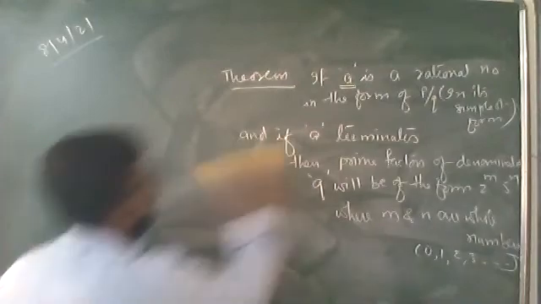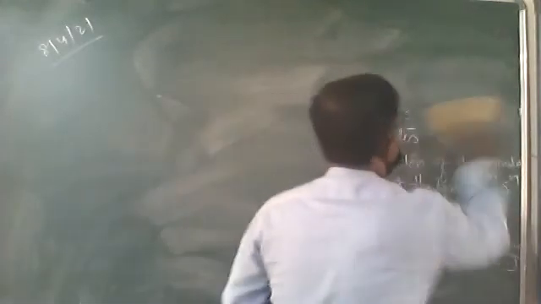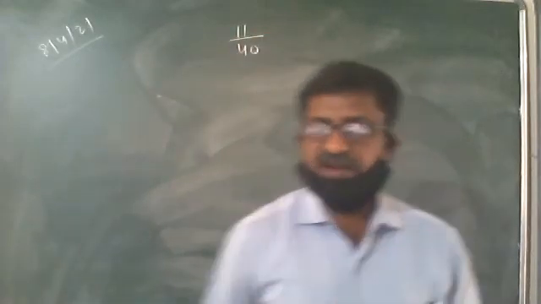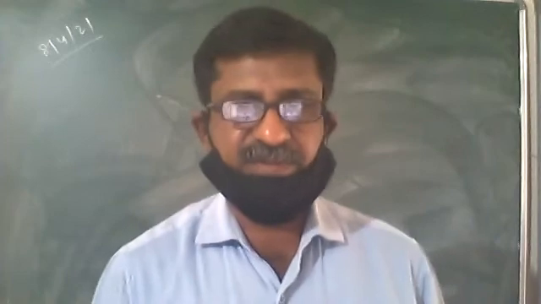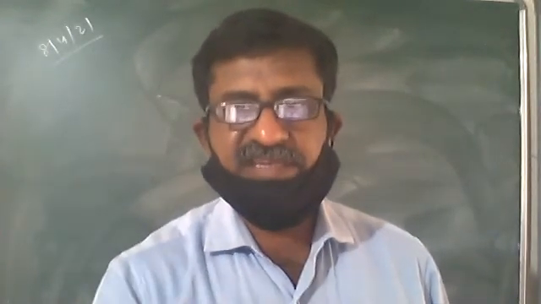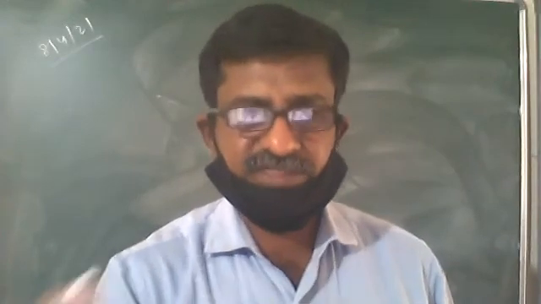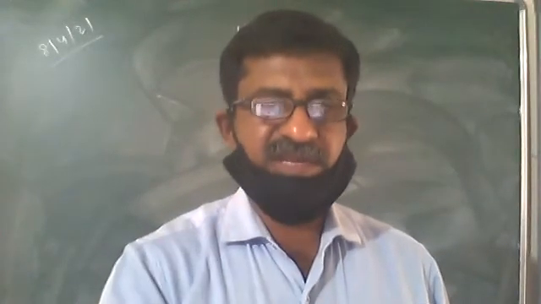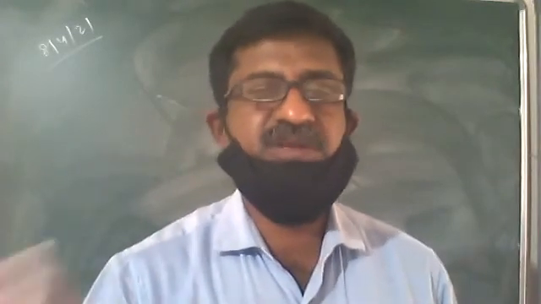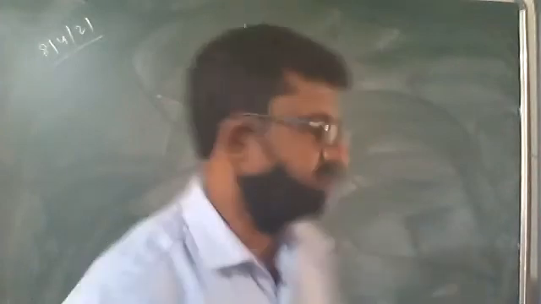Same procedure we follow everywhere for every question. If you want to find out whether 1 upon 14 or 11 upon 40 is having a terminating decimal expansion or not, the rule is the same. First we see the denominator. We take out the factors of the denominator. If the denominator is in that particular form, then it will terminate, and if it is not in that particular form, it will not terminate.